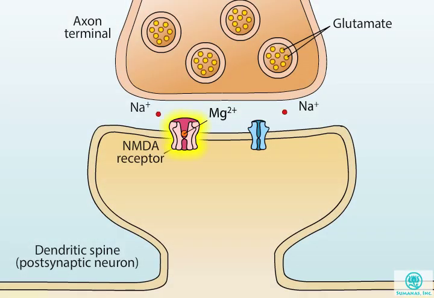The NMDA receptor is one of two main kinds of receptors activated by glutamate. The other main kind of glutamate receptor is called the AMPA receptor. These two receptors, each with distinct physiological properties, often coexist at the same synapse. Shown here is a model synapse in the CA1 region of the hippocampus containing both types of receptors.